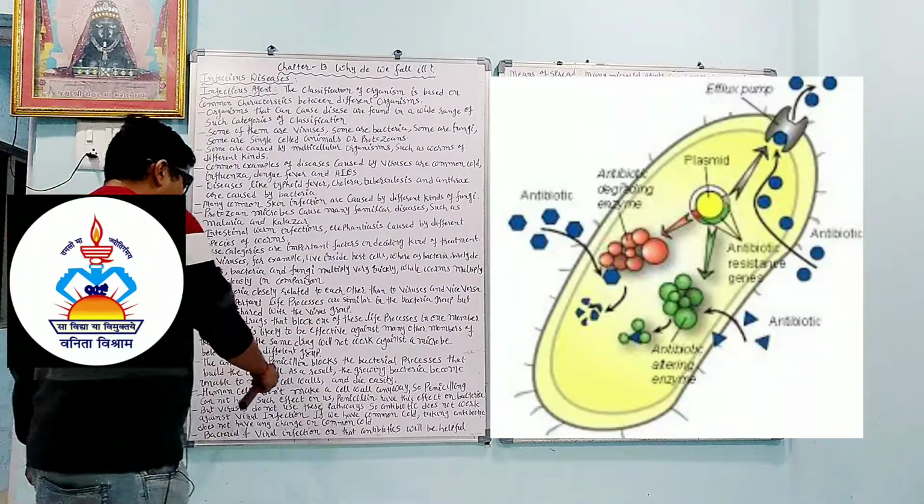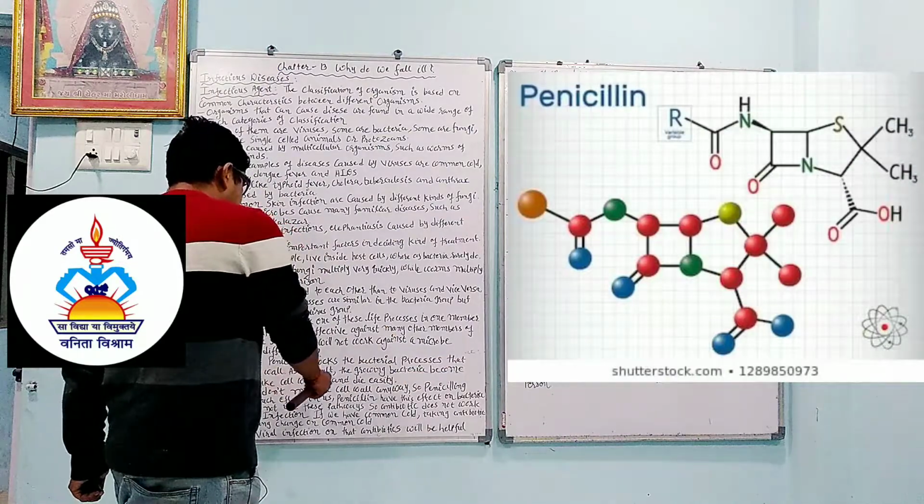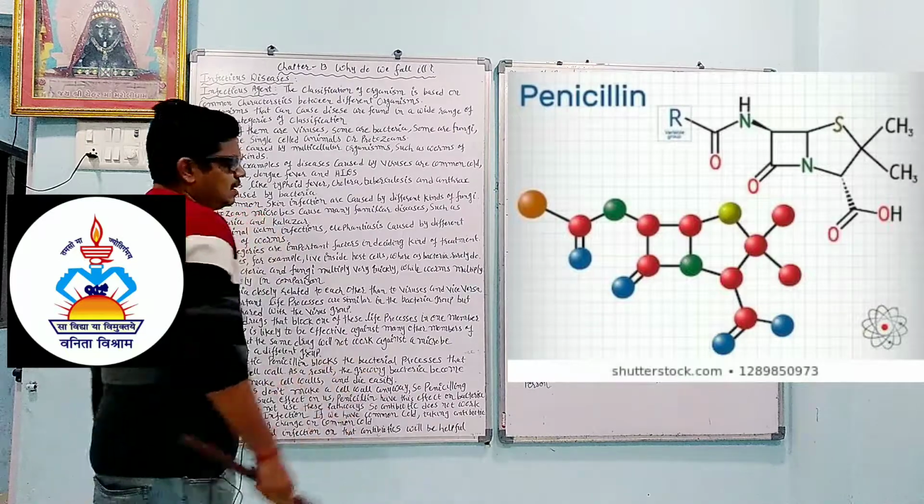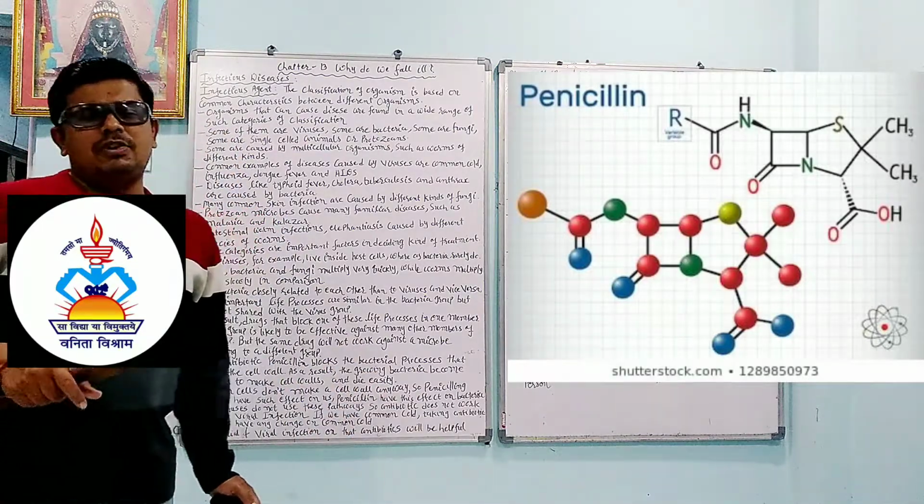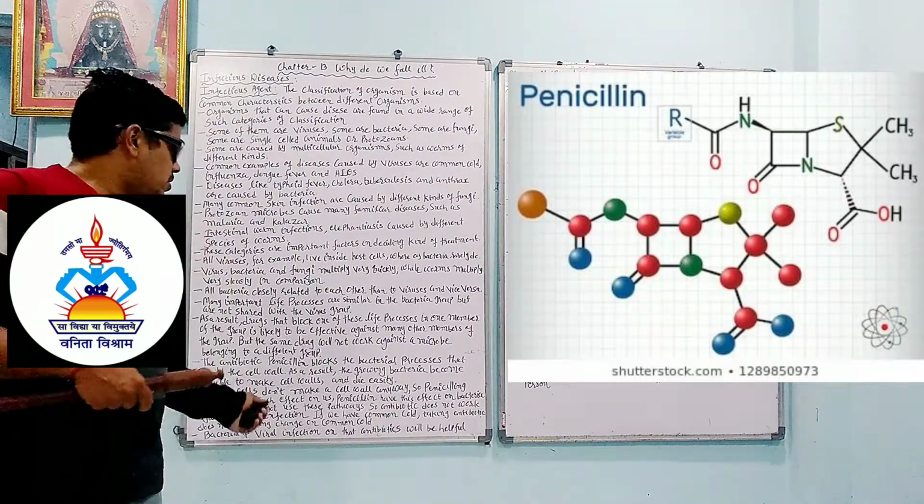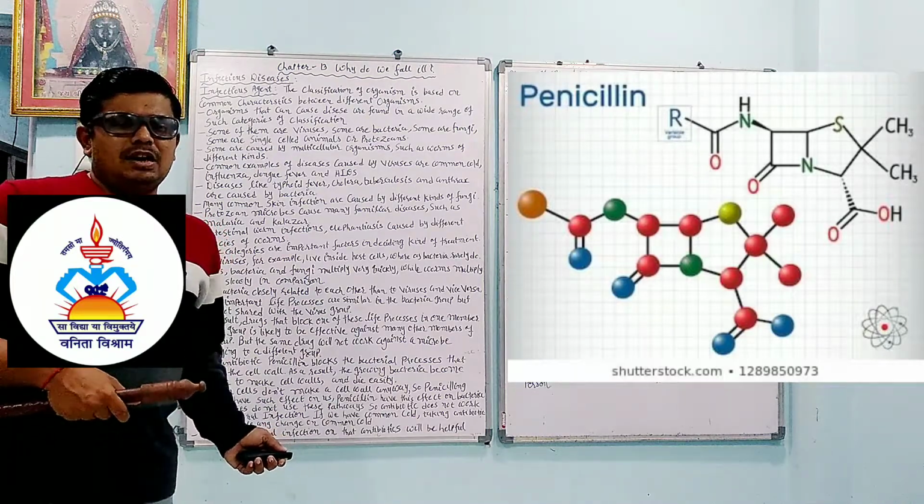The antibiotic penicillin blocks the bacterial process that builds the cell wall. As a result, the growing bacteria become unable to make the cell wall and die easily. So in bacteria, generally a cell wall is present. So what is the function of penicillin? It stops the bacteria from making the cell wall, and because of that the bacteria die.